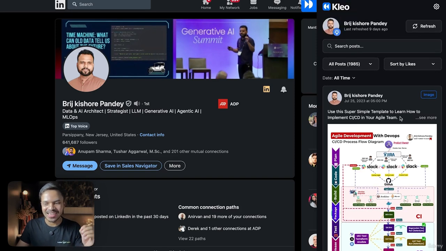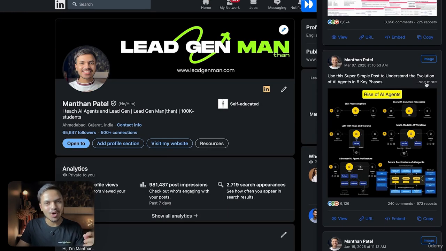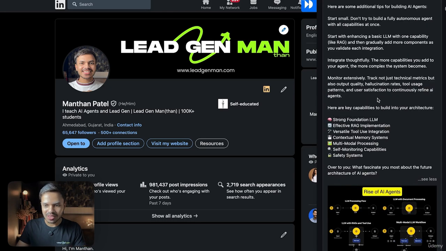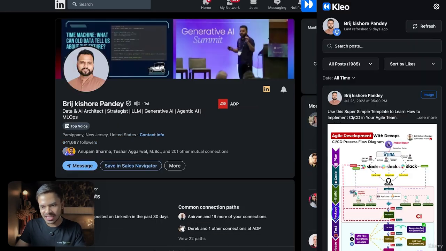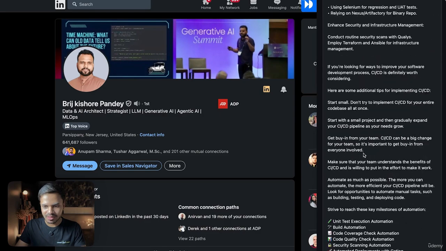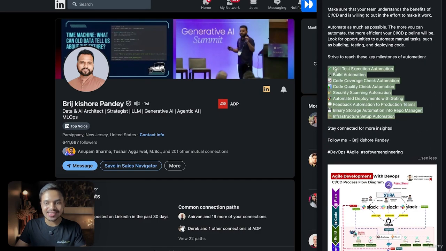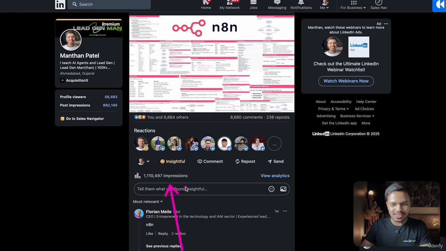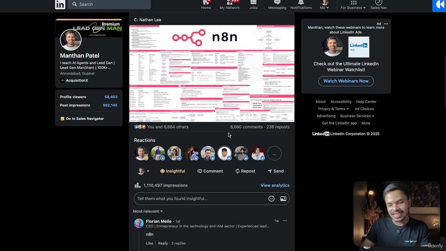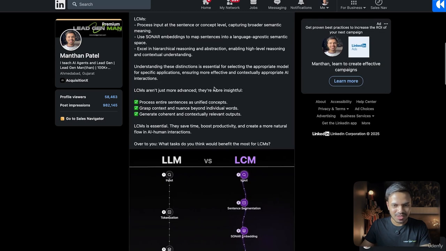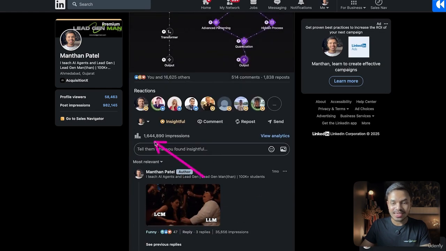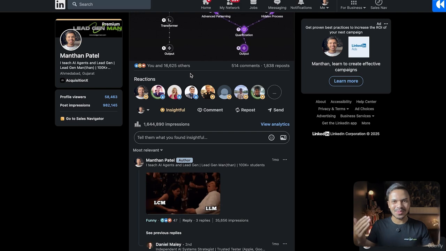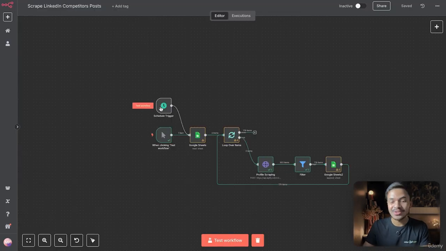Use this super simple template to learn how to implement this in your agile team. Same copy, literally the same copy, but just changing the words according to my post and the post type. If you open this, I'm using the same emojis that he is using in his post. If you scroll down, you can see the same exact structure and format of the copy. It got me more than 1 million impressions and around 8,600 comments. Same goes for this post, 1.6 million.